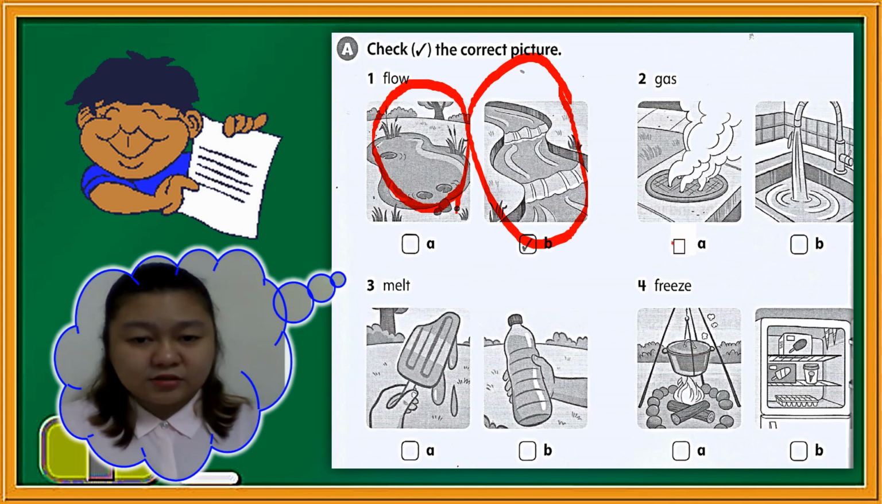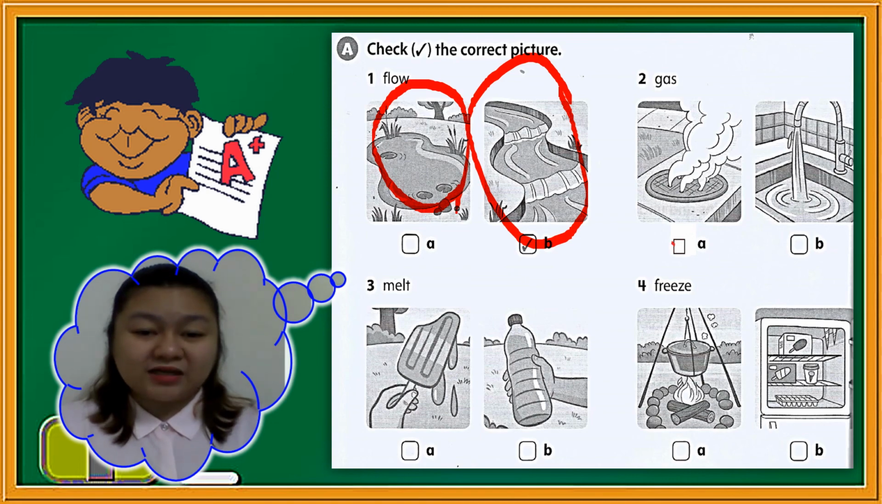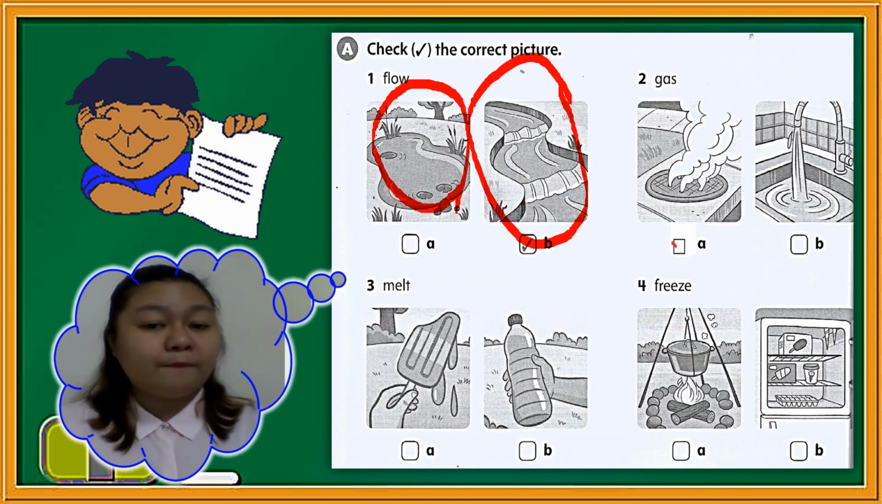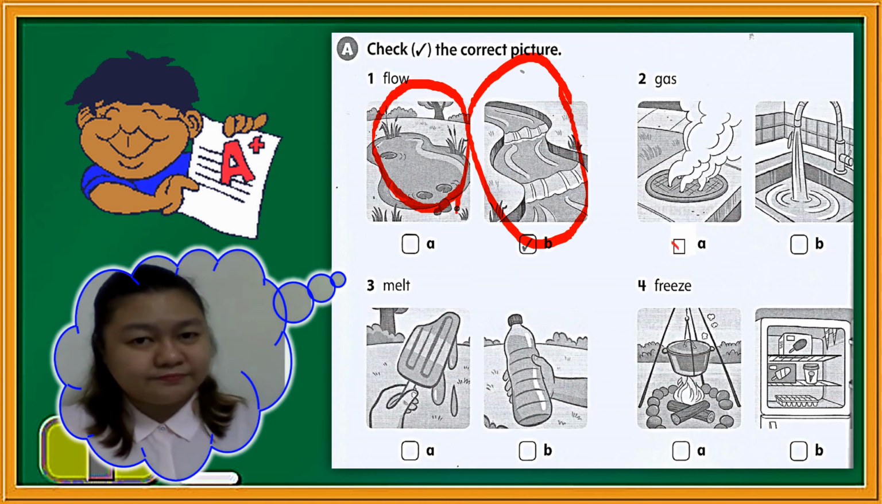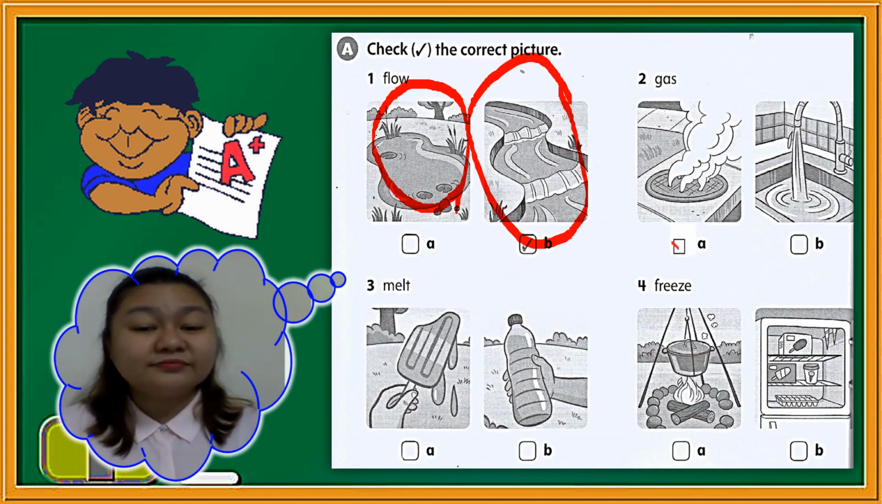How about number 3? Melt. Which of these two pictures is showing melt? Is it the one with the ice pop or the water bottle? It's correct. It's the ice pop.